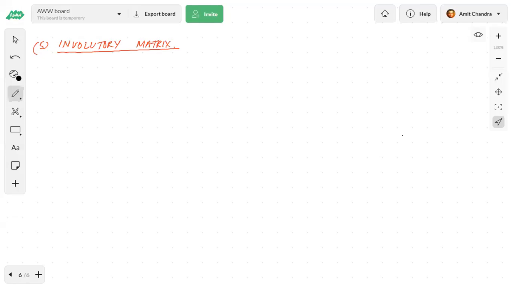Okay, so the involutory matrix definition is a very simple definition. If A square is equal to I, that is the identity matrix, then the matrix is said to be involutory in nature.